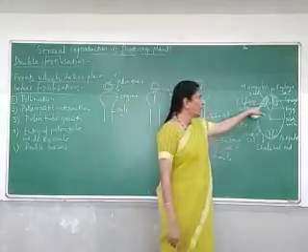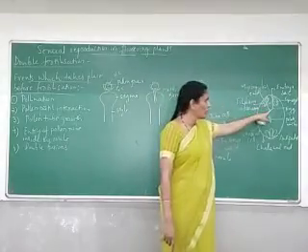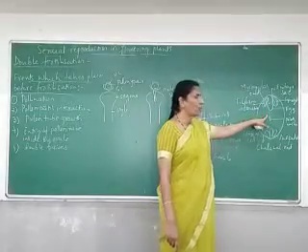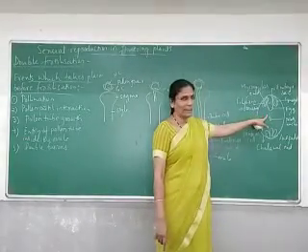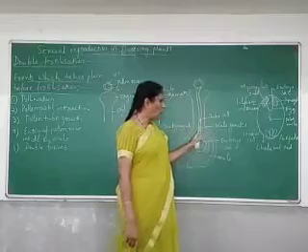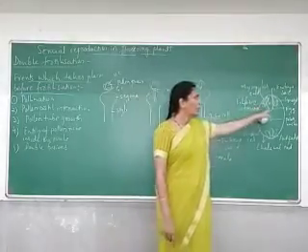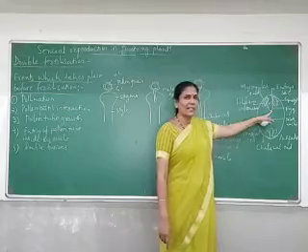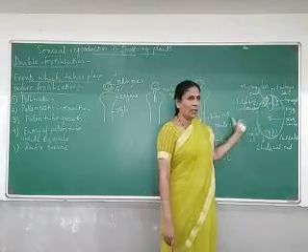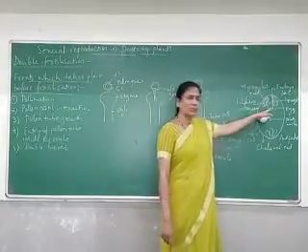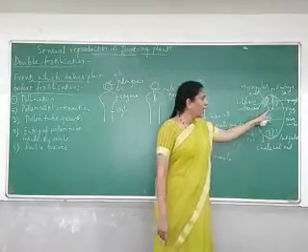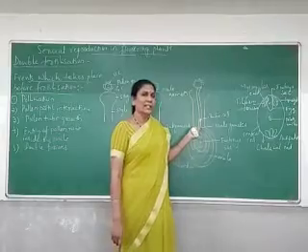One male gamete of the pollen tube fuses with the egg cell. The haploid male gamete is fusing with the haploid egg, and this fusion we call syngamy.